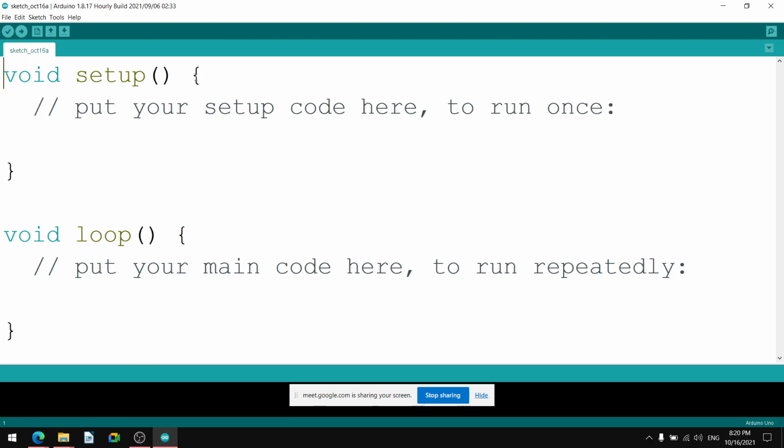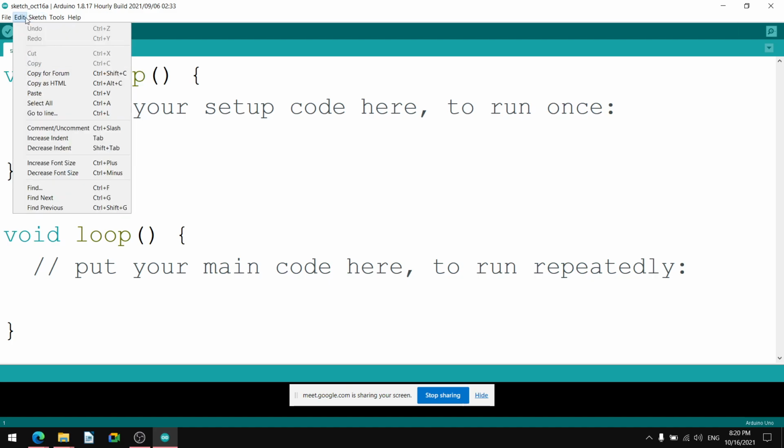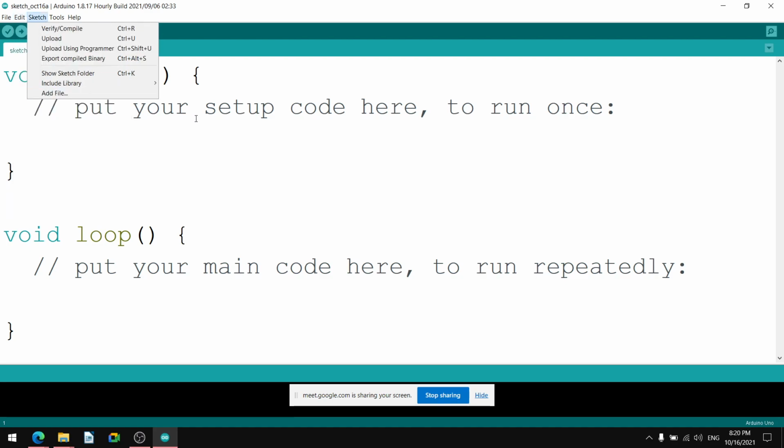And in void setup, there is a curly brace opening and curly brace closing, and in that there is a double slash, put setup. We can check in the Edit menu: we can add a comment and remove the comment by Control slash.